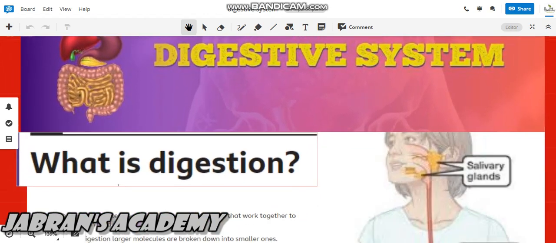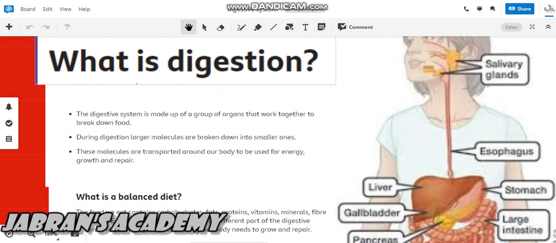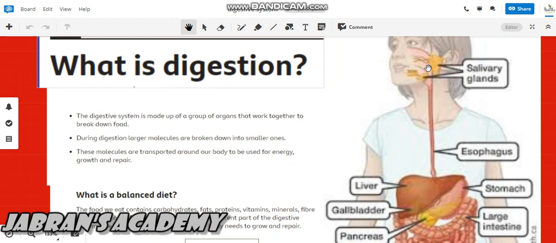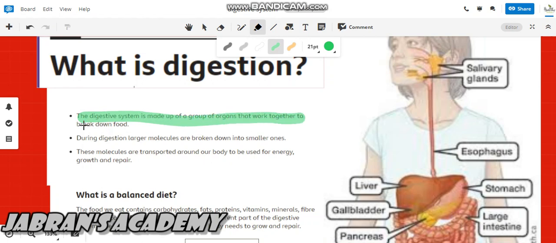Okay, now what is digestion? Let's go on to our main topic. The digestive system is made up of a group of organs that work together and break down food. It means that different organs work together and help in digestion.